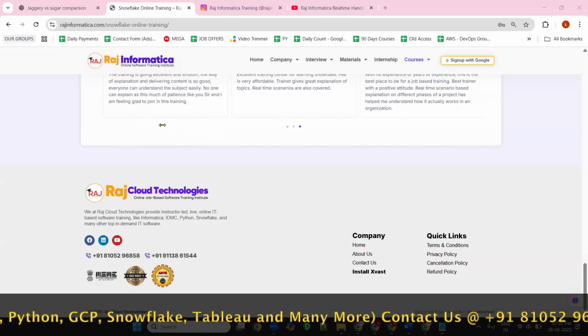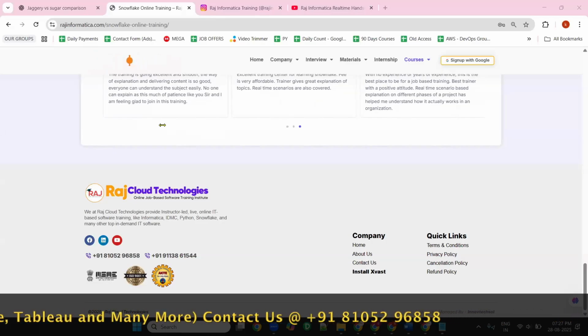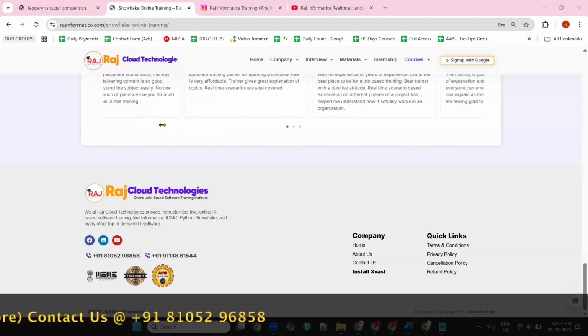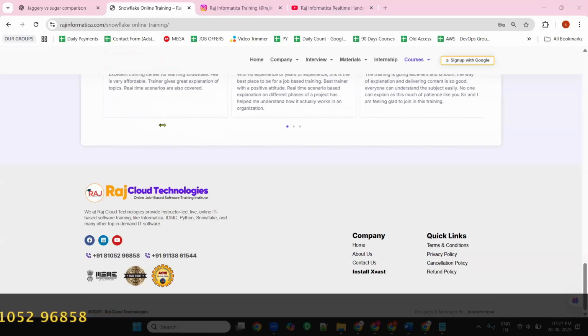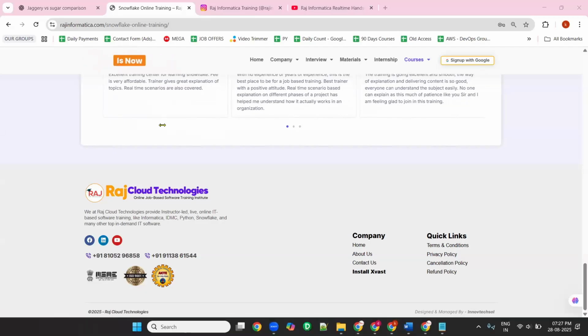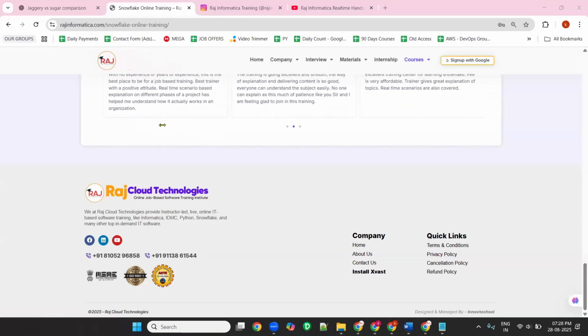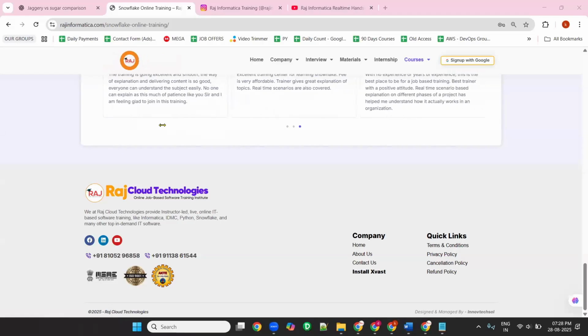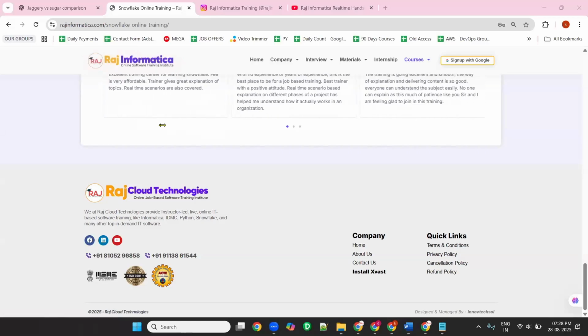Okay, throughout the program, throughout the session, you will have unmute access. You can raise your question and clear it anytime. Anytime you can ask your doubt and clear it. As today is a demo session, we have disabled your unmute access, but once the trigger explanation is done, I'll enable the mic for everyone. No need to worry about that.